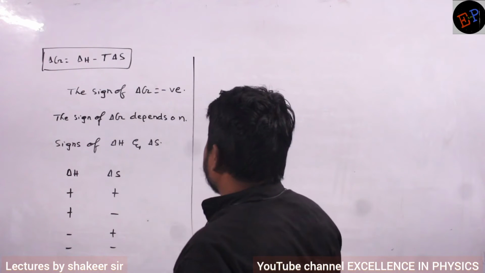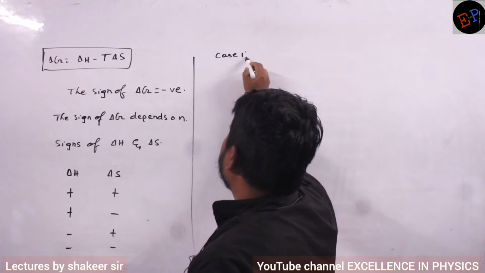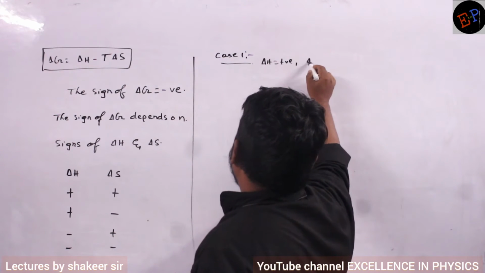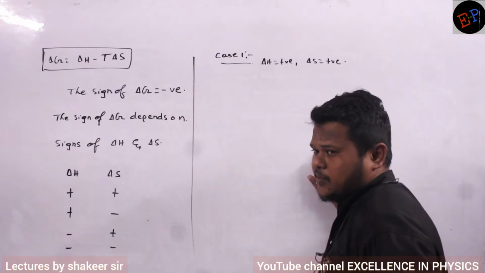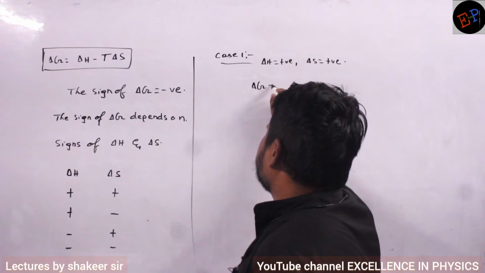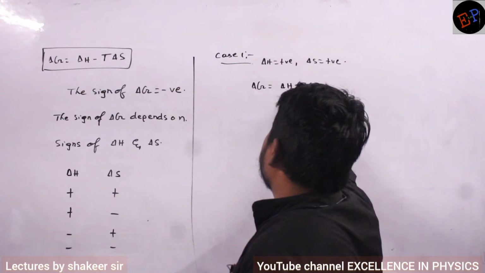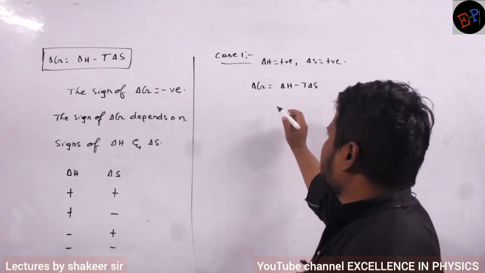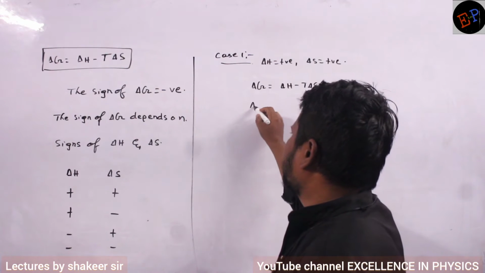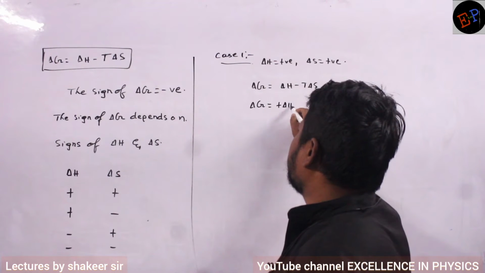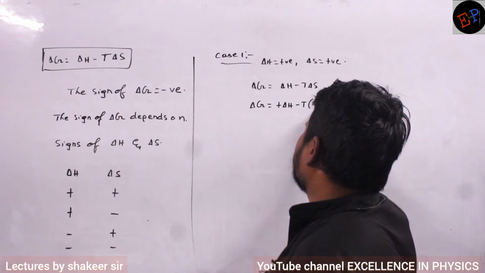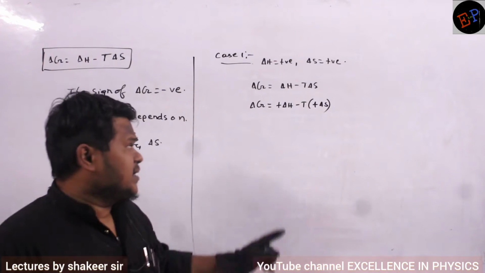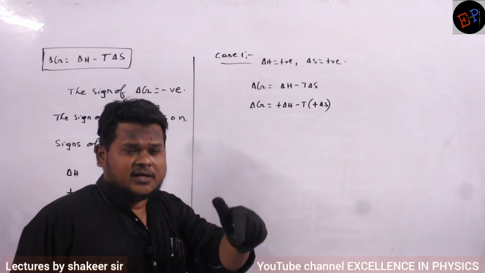So let us take case number 1. What is case number 1? Delta H is positive. Delta S is also positive. Therefore delta G is equal to delta H minus T into delta S. If both values are positive, then how can I write? Delta G is equal to plus delta H minus T into plus delta S. I can write like this now. This is the equation. Now can you say, in this condition, can delta G become negative or not?